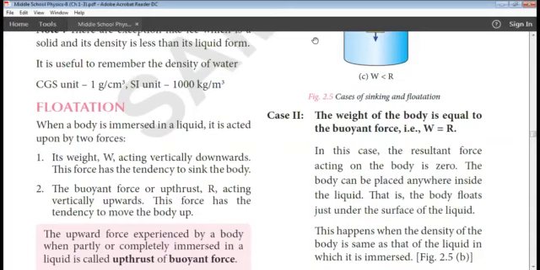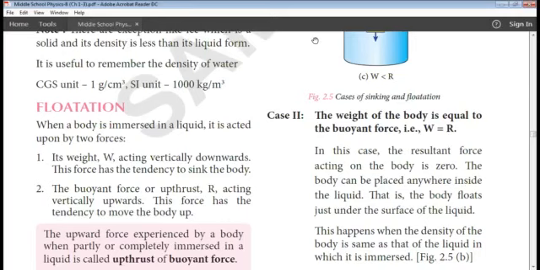Now, take a bucket full of water and try to immerse an empty bottle in the bucket. See here. That empty bottle wants to sink, wants to go inside the water. That is the weight which is acting vertically downwards.